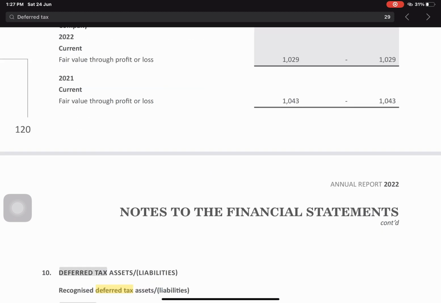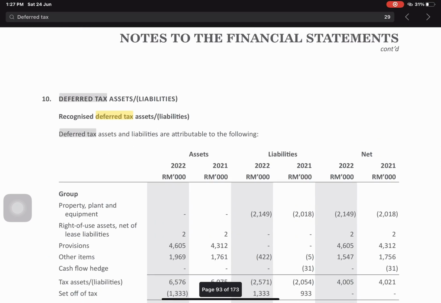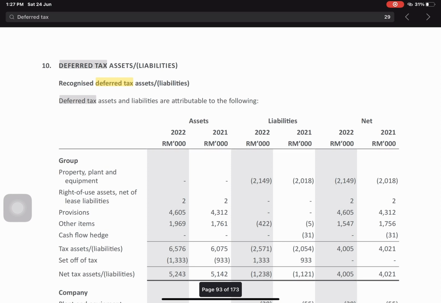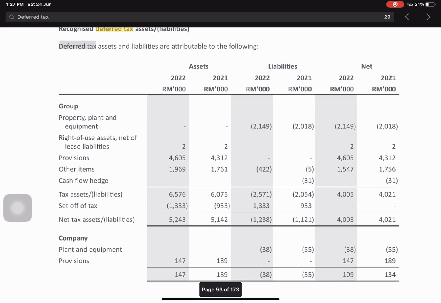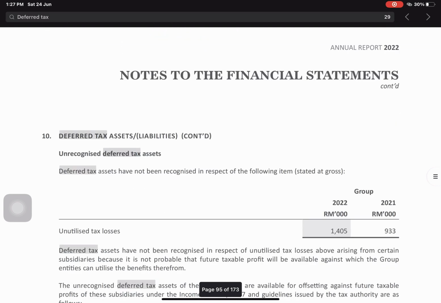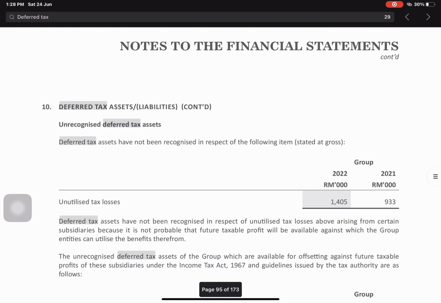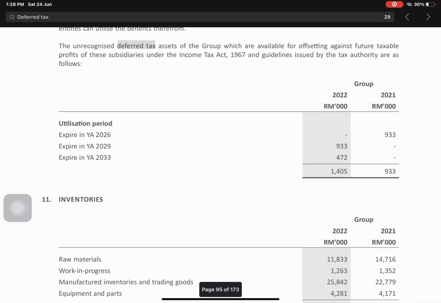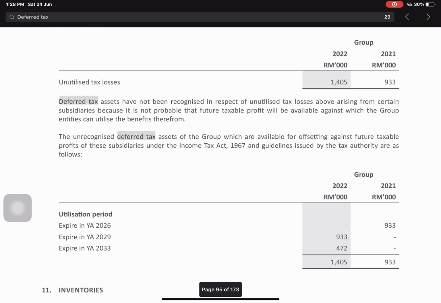I also go to the recognition of deferred tax here in Bursa Malaysia. Deferred tax assets have not been recognized in respect of unutilized tax losses arising from certain subsidiaries because it is not probable that future taxable profit will be available against which the group entities can utilize the benefits.